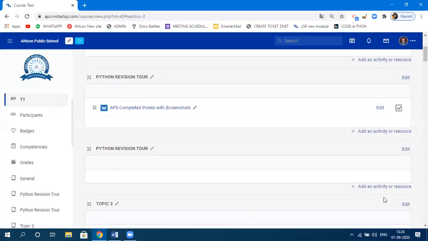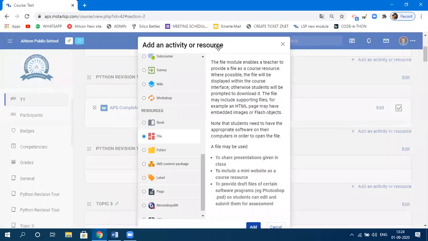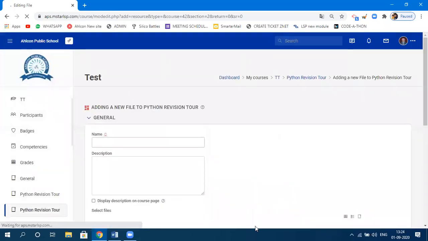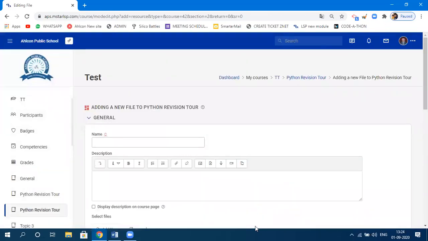Okay, how do I do that? Click on add an activity or resource one more time. It will show you this dialog box, which will show you the activities and resources. You need to go to the resource and click on file. As soon as you click on file and click on add, it will take you to the page where you need to specify the file name and upload the file.